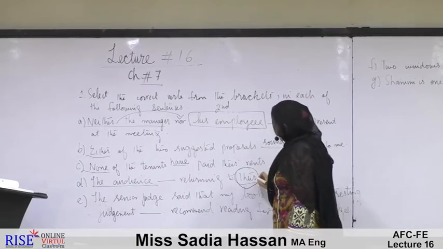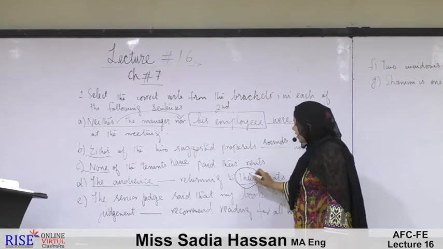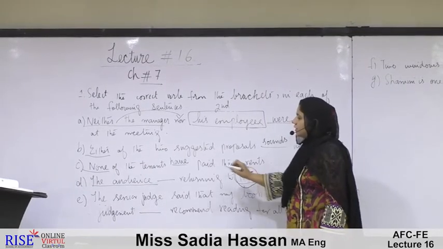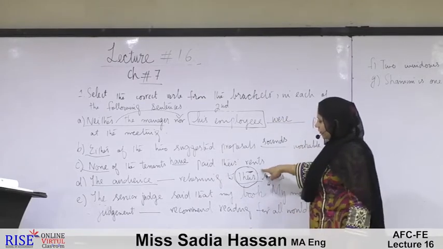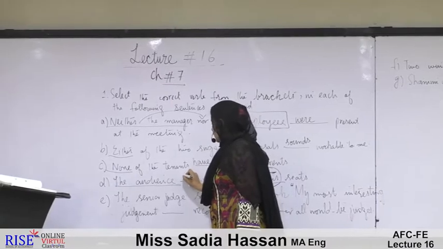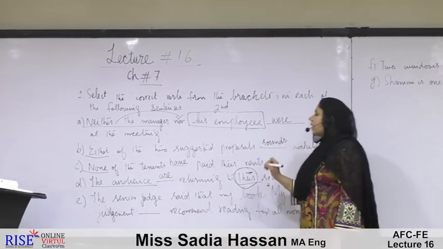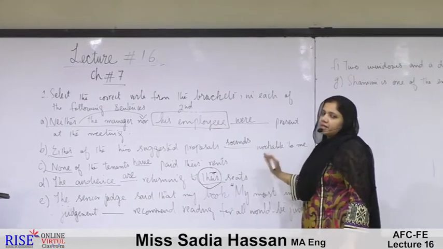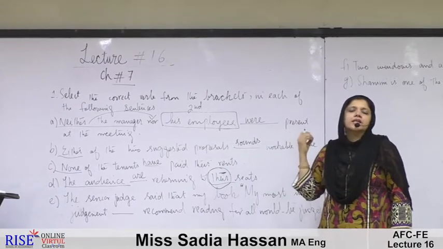So I'm not using is with it, rather I am using the audience are returning to their seats.